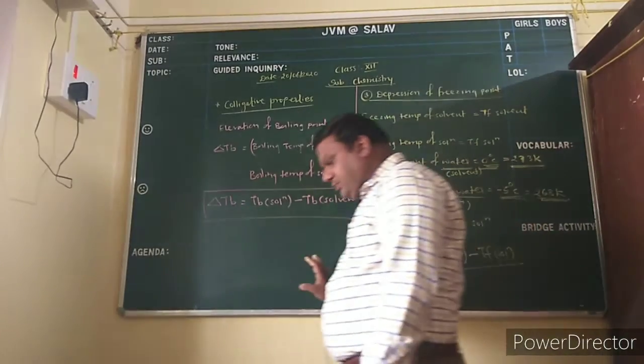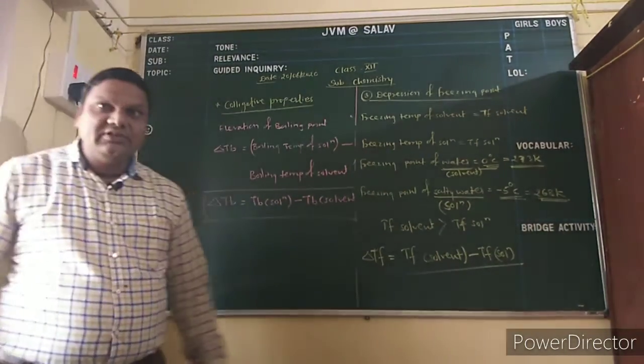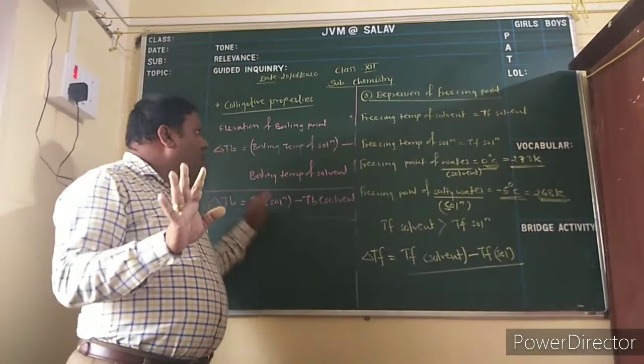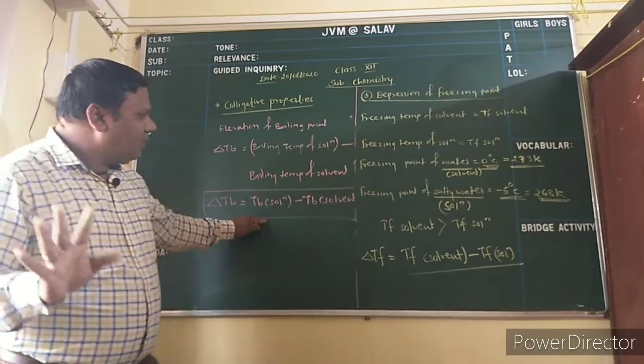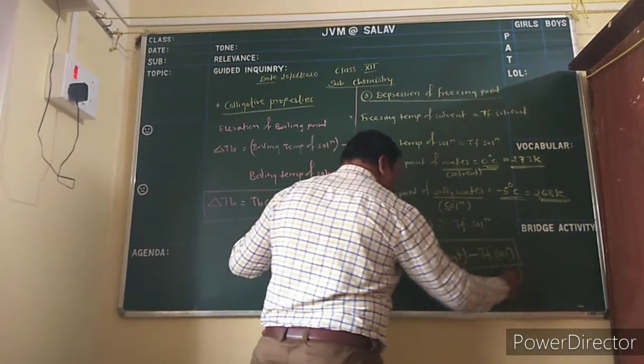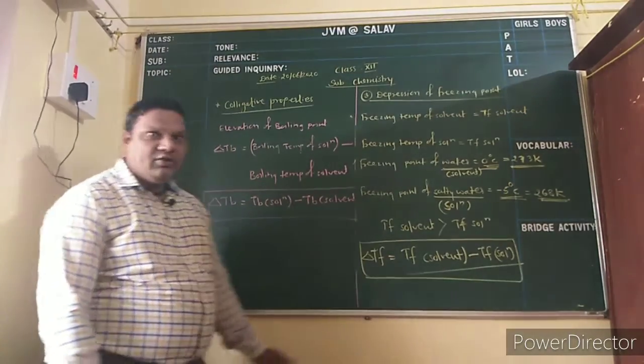Understood? It is depression of freezing points. At last we say that del TF is equal to TF solvent minus TF solution. So today we have to stop here. So you have next.